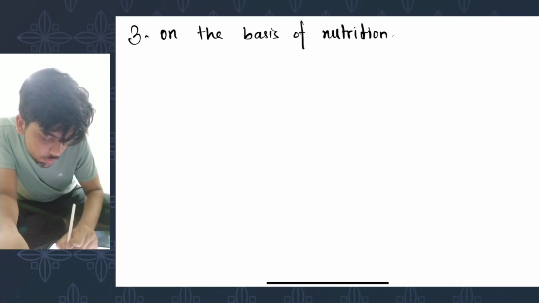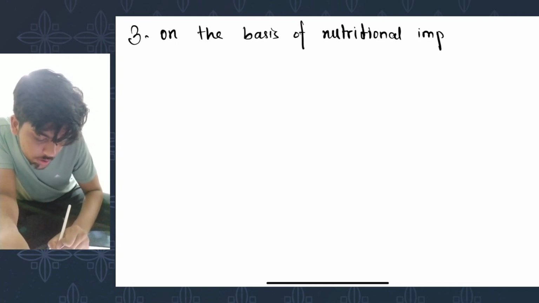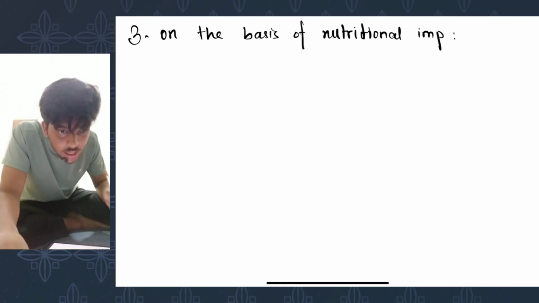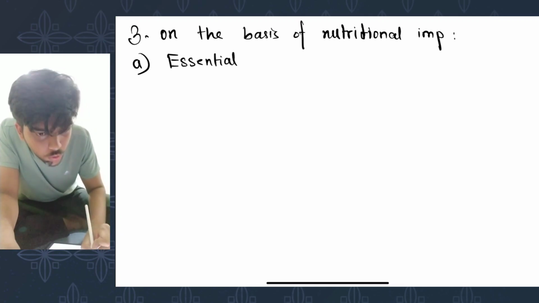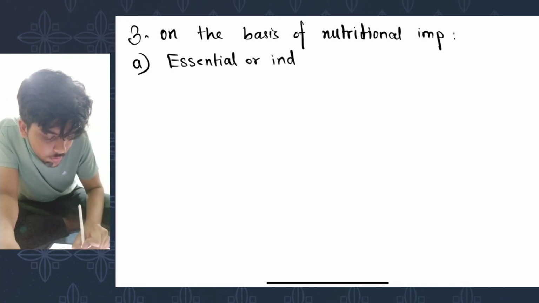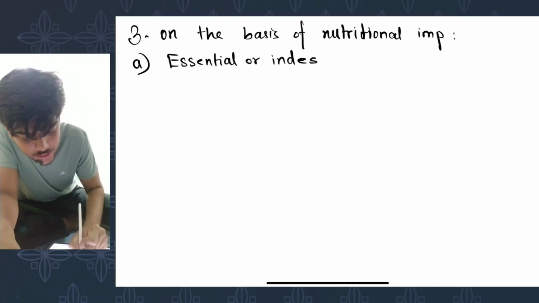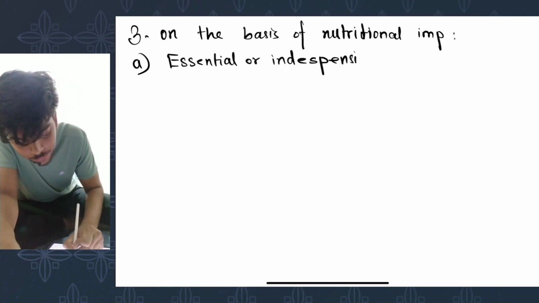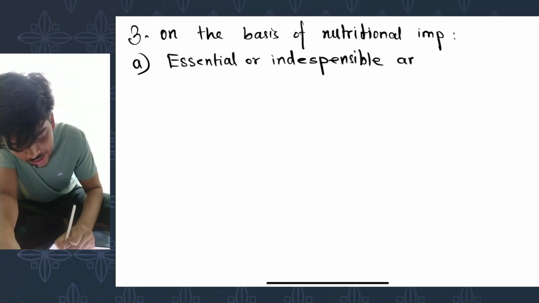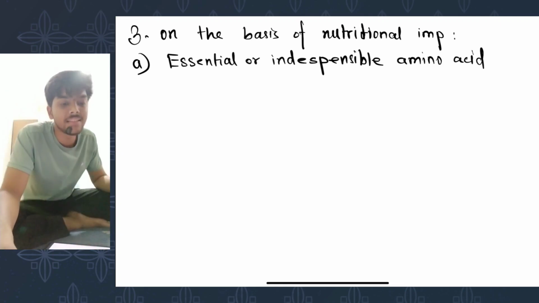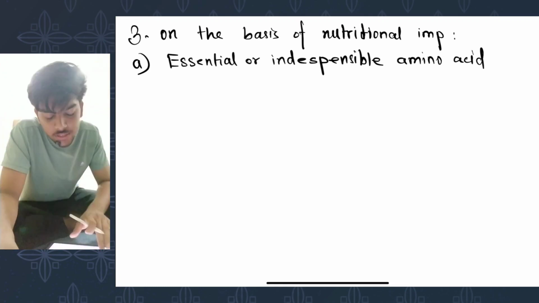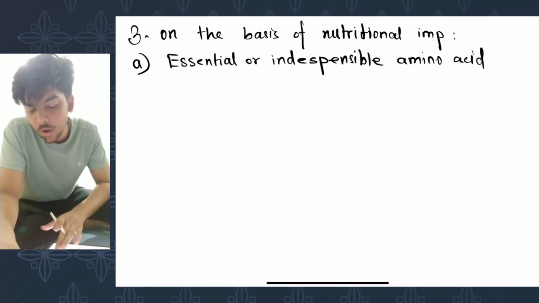Nutritional importance. On the basis of nutritional importance, amino acids are either essential or indispensable amino acids, or non-essential amino acids. First, let's look at essential or indispensable amino acids.